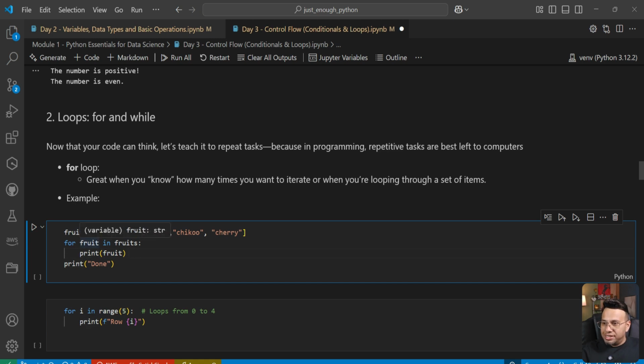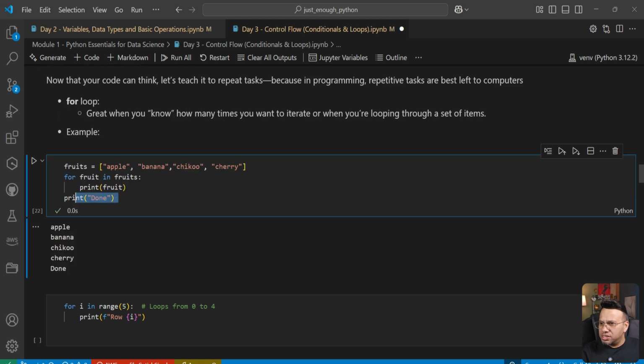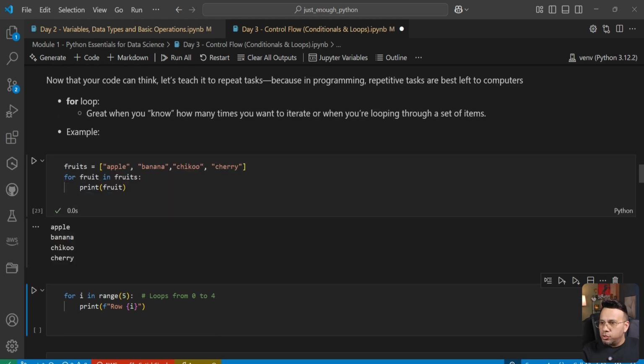Now, one thing to notice is that this fruits right here is nothing but the name of the list itself. This is mandatory, it has to be fruits. This has to be the name that you are iterating over. But this fruit right here is just a way to refer to items within the list. I'm calling it fruit because it is more meaningful, but it's not mandatory to call it fruit. I could have called it anything. Let's first execute this command once. Let's take out this, it's not needed. Okay. So yeah, we are able to iterate over these four fruits within the fruits list.